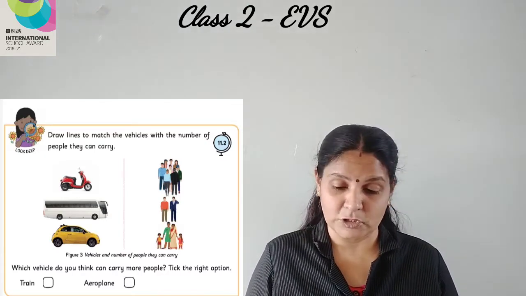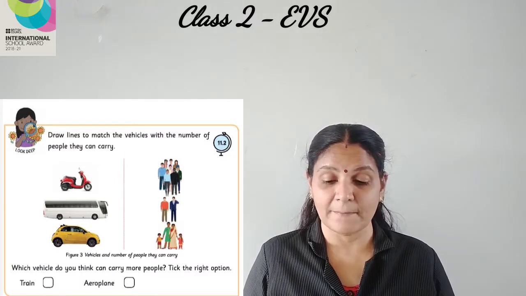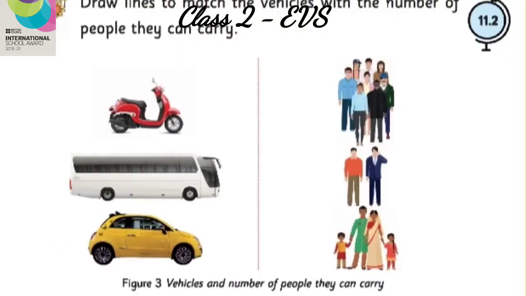Activity number 11.2. You need to draw the lines to match the vehicles with the number of people they can carry. So on one side you can see a two-wheeler, bus and a car. On the other side you can see people. First picture shows a group of people, the second one only two persons, and the third one shows a